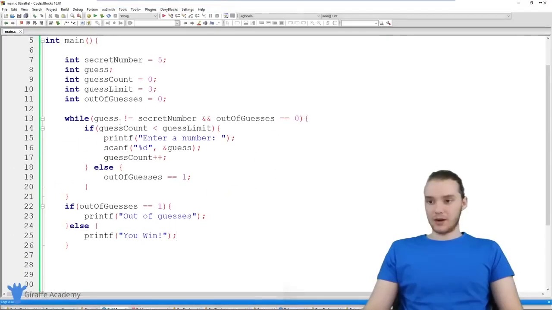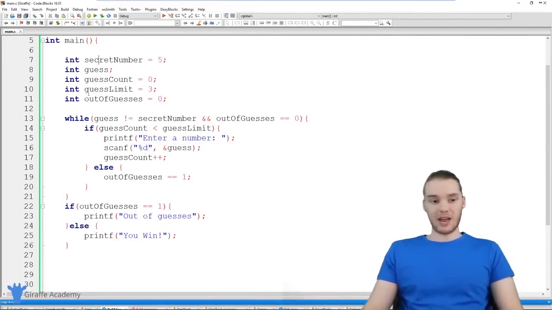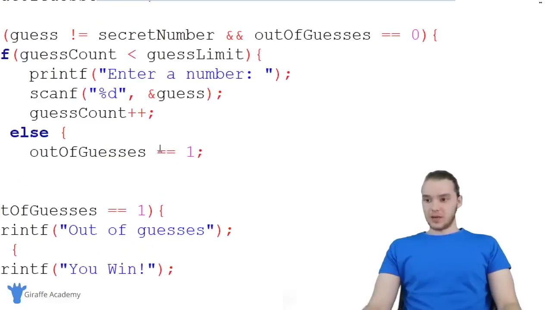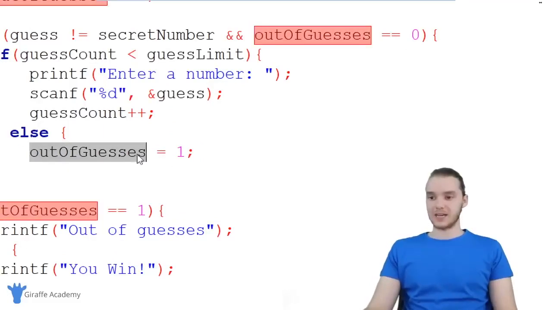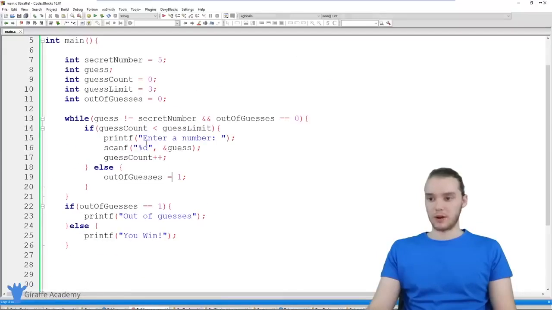So this is a lot of code, I know that. And let's just run this, see how we did, and we'll see if our game's working properly, and then I'll explain all the code to you guys. And actually, you know what? I just noticed a typo. Down here, I said out of guesses double equals 1. This just has to be a single equals, so we're assigning this a value. So yeah, that was a little typo. I had 2 equals. That needs to be 1.